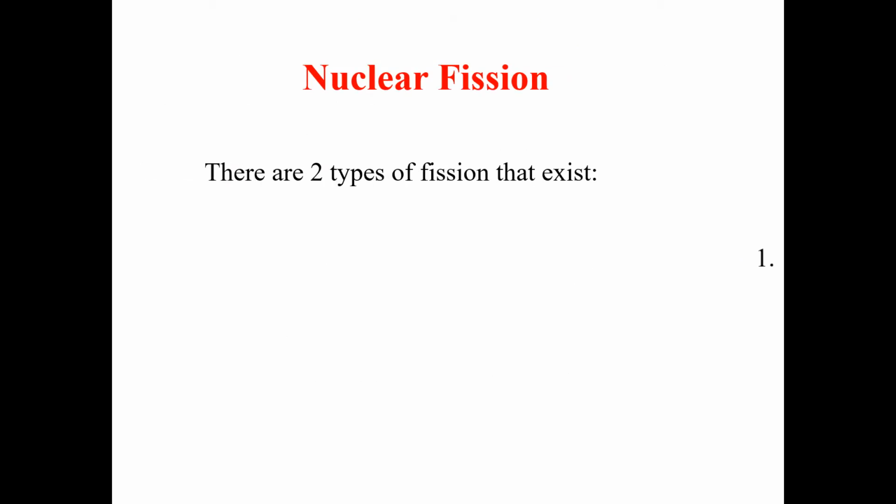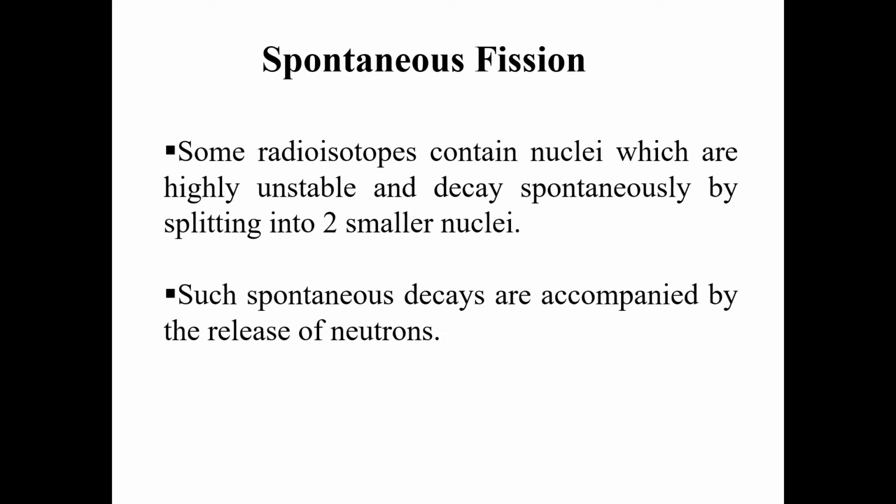So there are two basic types of nuclear fission that we normally have. The first kind is called spontaneous fission, and the second type is called induced fission. What is spontaneous fission? You know that some radioisotopes contain nuclei which are highly unstable and decay spontaneously by splitting into two smaller nuclei. Such a spontaneous decay is accompanied by the release of a neutron.